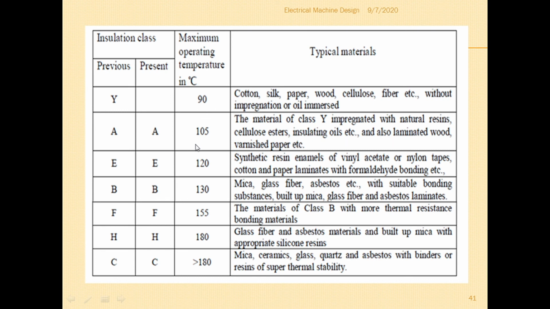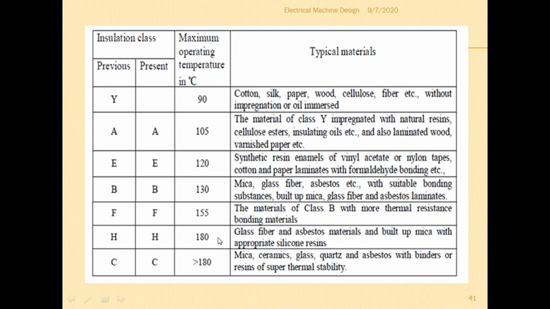So this is the classification, this is the maximum operating temperature, and these are the examples for each class. This explanation is very important. Class B is up to 130 degrees; examples are mica, glass fiber, asbestos, etc. with suitable bonding substances, built up mica, glass fiber and asbestos laminations. Class F is up to 155 degrees centigrade: the materials of class B with more thermal resistant bonding materials.